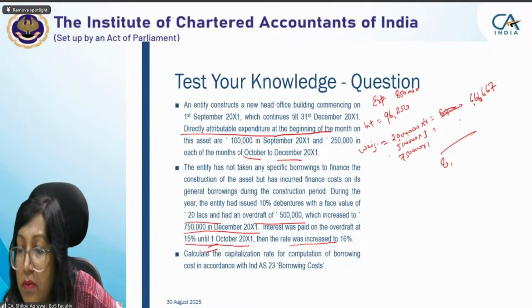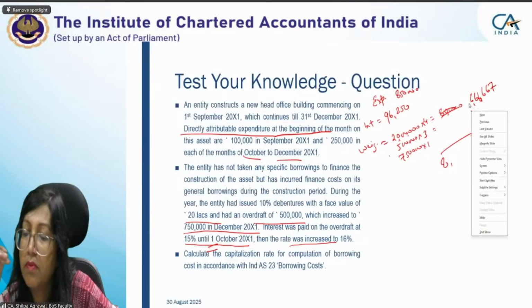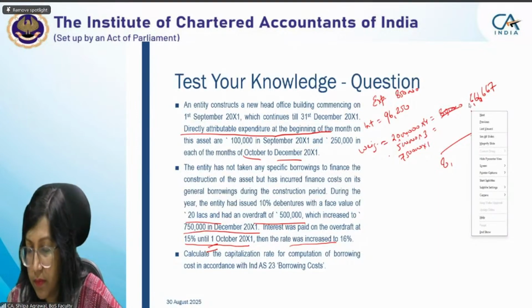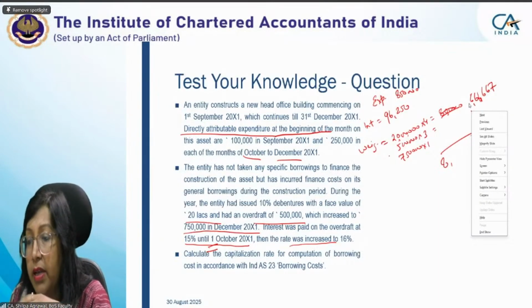How much you told? 41,667. How is it coming? Mine is not coming like that. Ma'am, 5 lakh divided by 12, ma'am. Divided by 12 into 3 also, no? You'll do into 3 also?